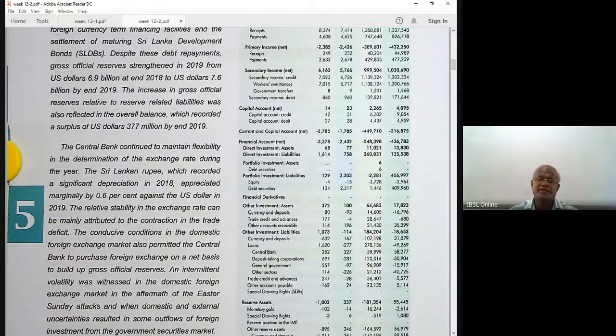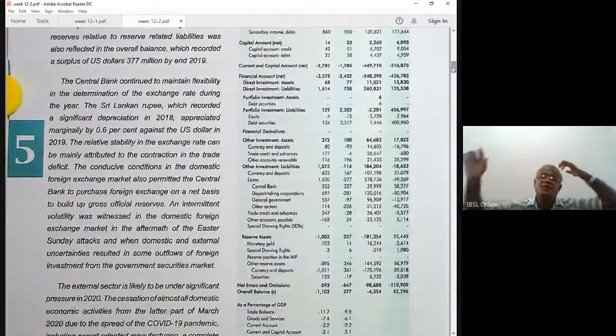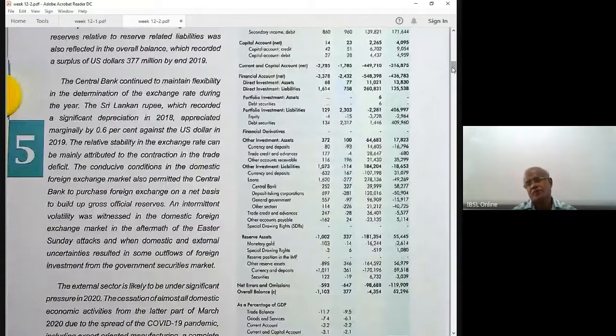Now we come to the financial account, the financial and other account. Financial account, now this is interesting. What are the transactions we enter in the financial account? We enter all the loans. Then the sale of assets, buying of assets, loans and investment. All these transactions are entered in the financial account.